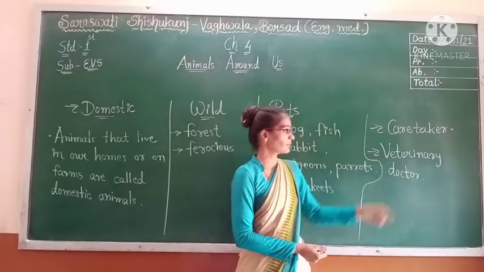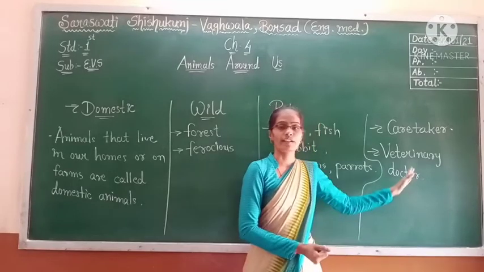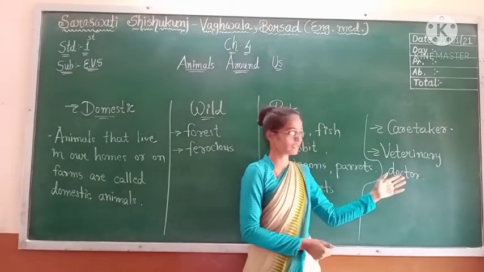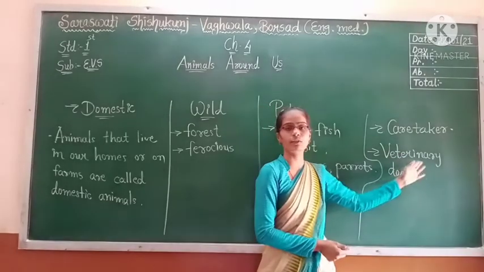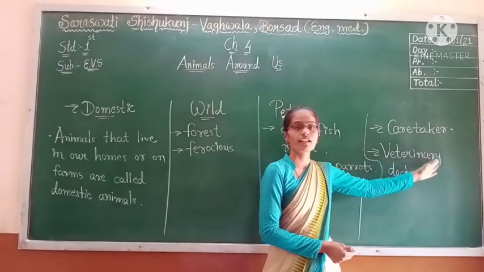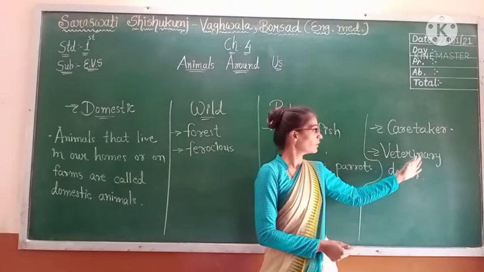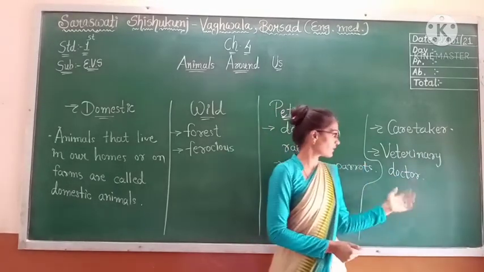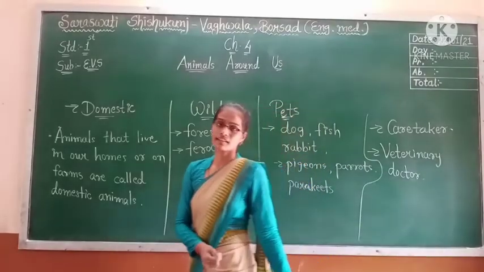And what about a veterinary doctor? A veterinary doctor is a doctor for animals and treats the sick animals. So these are the things that we learn from this chapter.